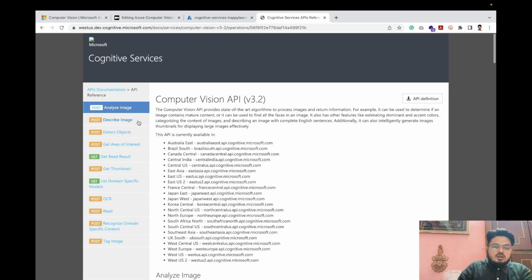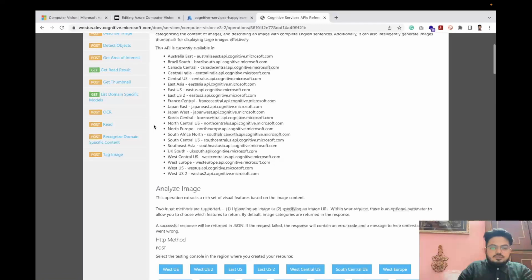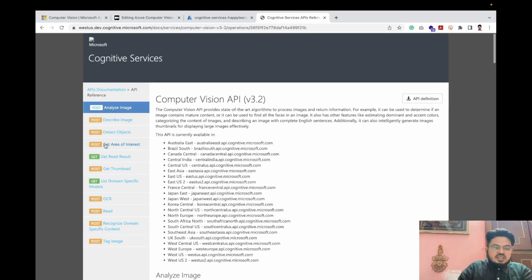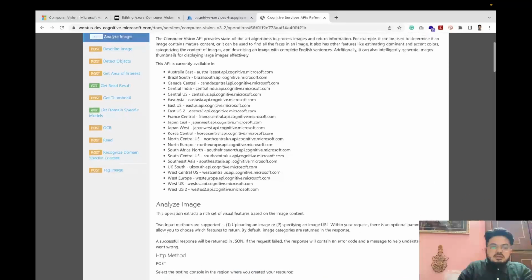Okay. So this page is somewhere like our APIs. It has some post requests, some get requests. Our main API which we will use is called Analyze Image.